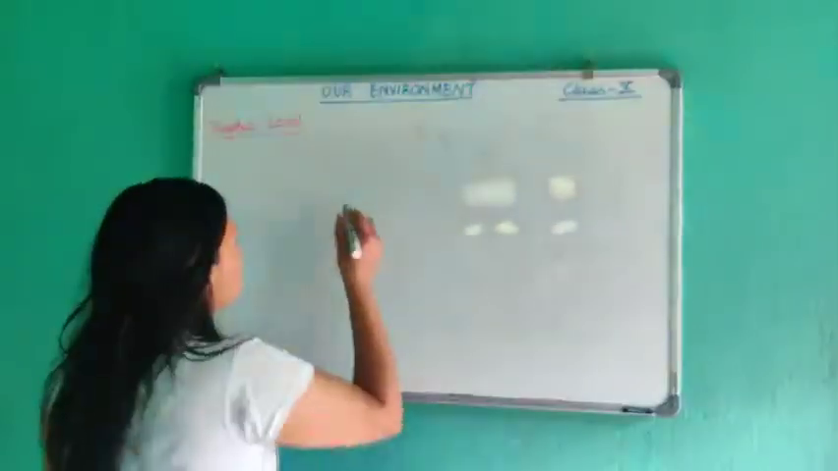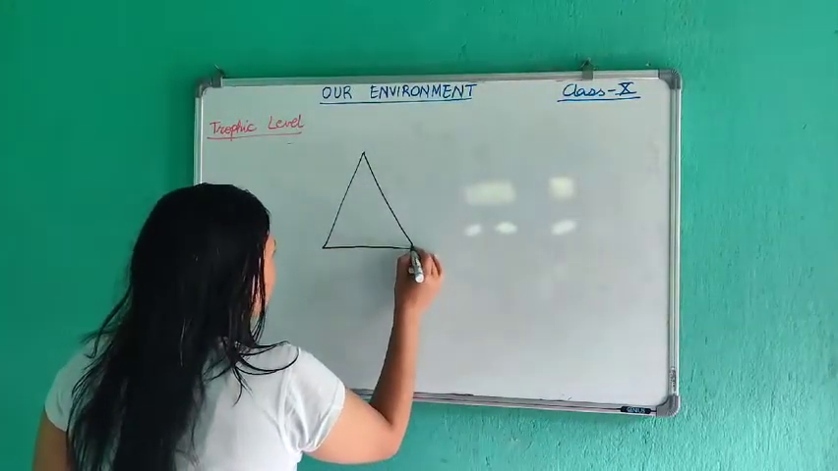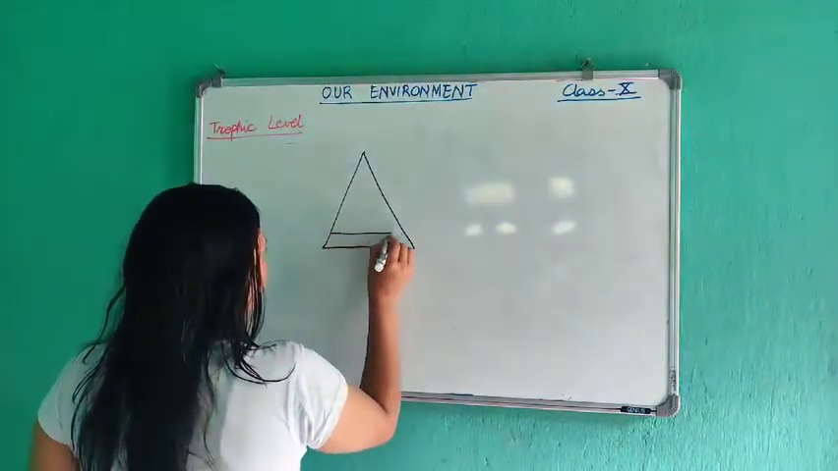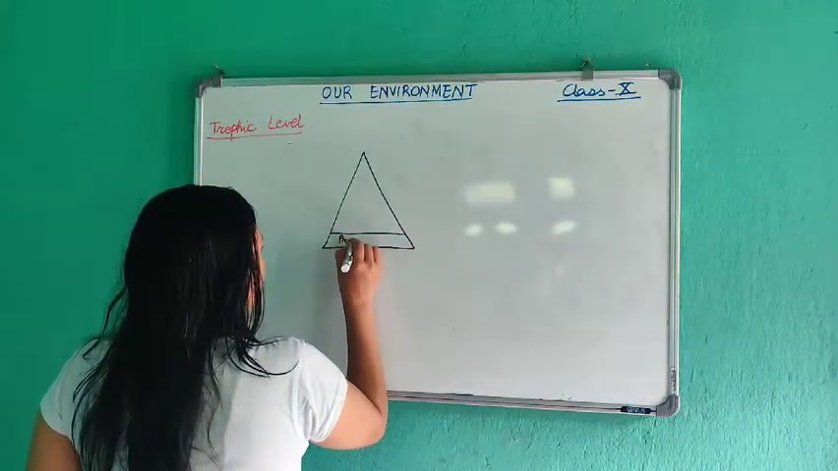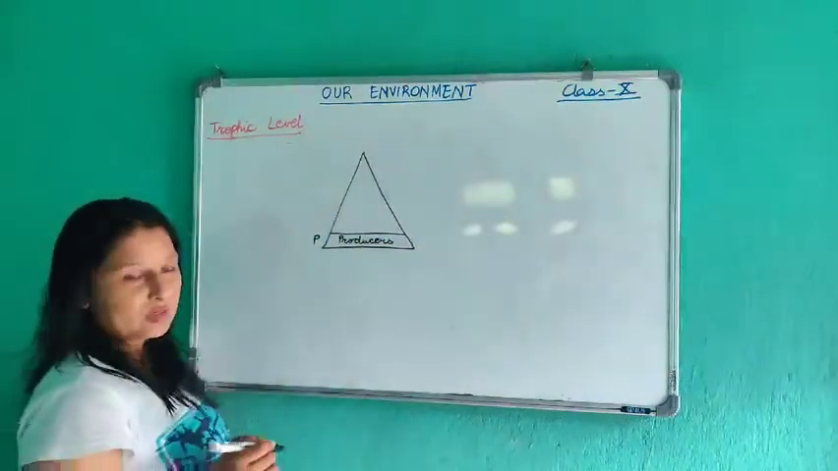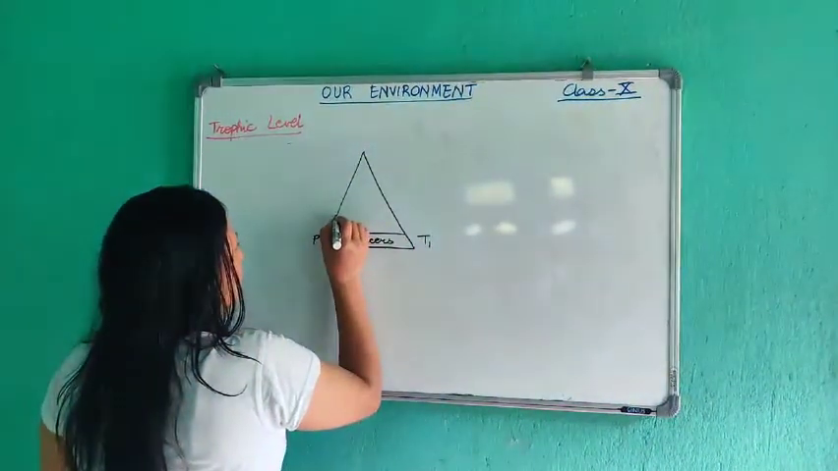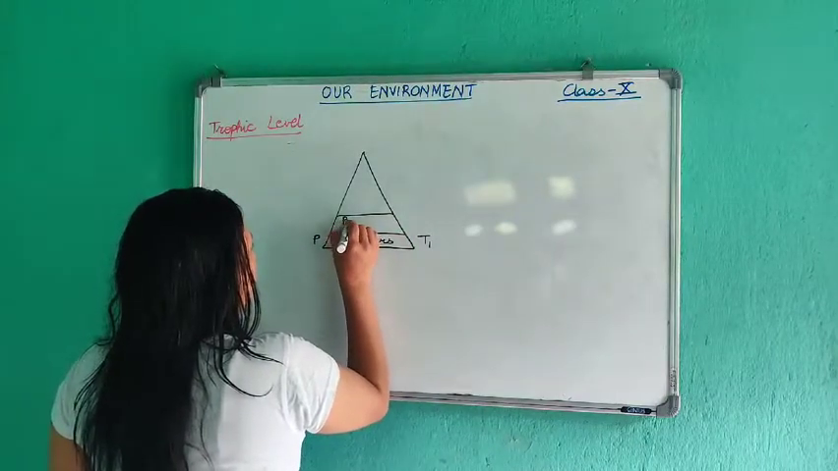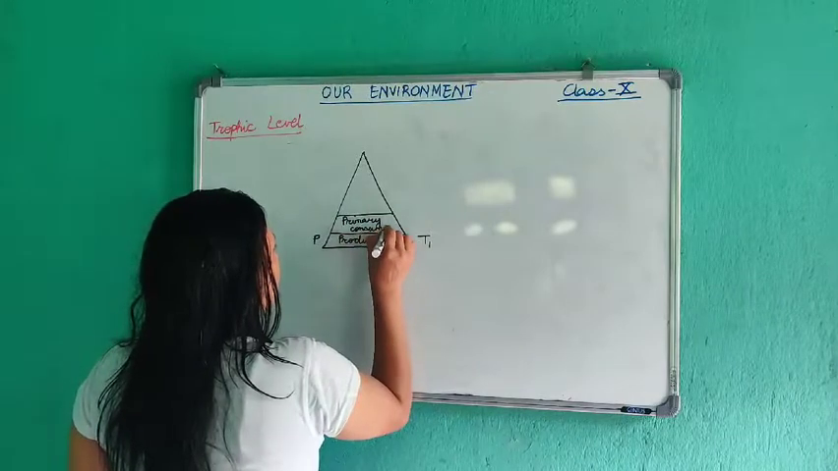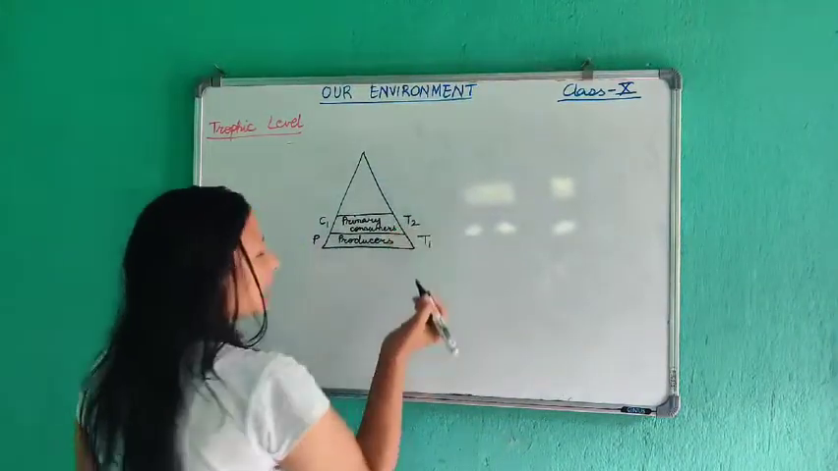The diagram of the trophic level is like a pyramid. At the base of the pyramid are the producers or the green plants. They are represented by the letter P. This is the first trophic level. Similarly comes the primary consumer. Primary consumers are known as consumers of the first order. So C1, they form the second trophic level.